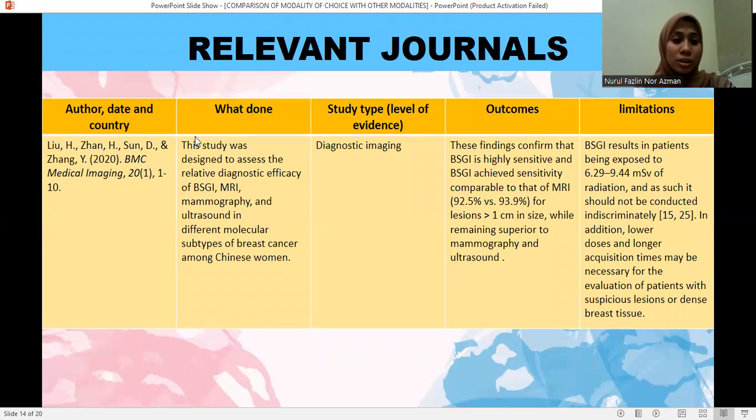The second journal is BMC Medical Imaging. The study type is diagnostic imaging. Outcome: this finding confirms that DSGI is highly sensitive, and DSGI achieves sensitivity comparable to that of MRI for lesions more than 1 cm in size, while remaining superior to mammography and ultrasound. This is the second journal.